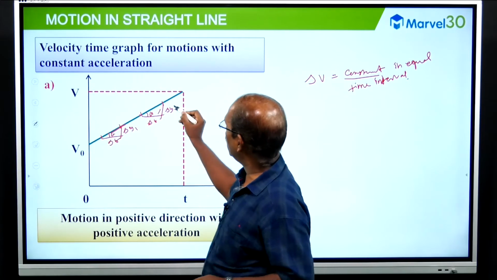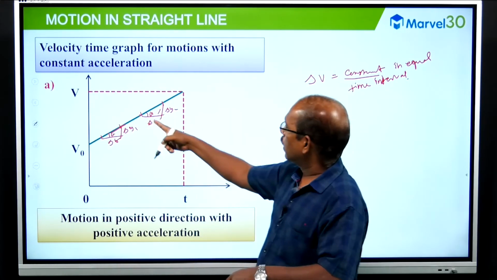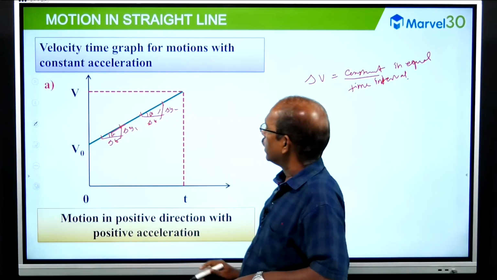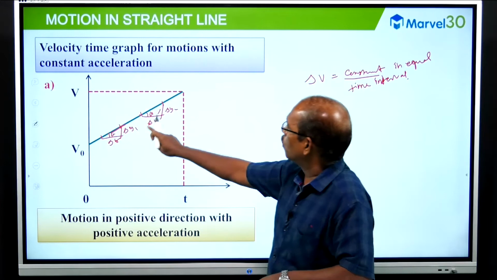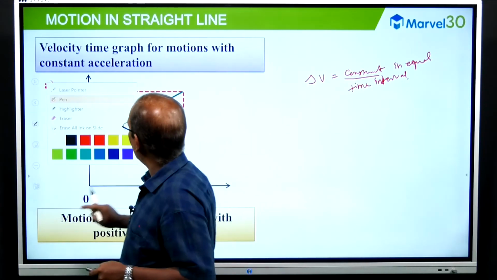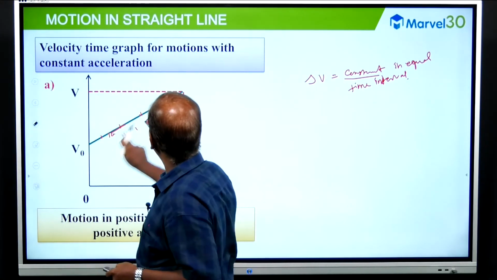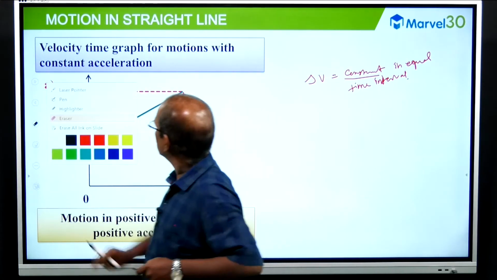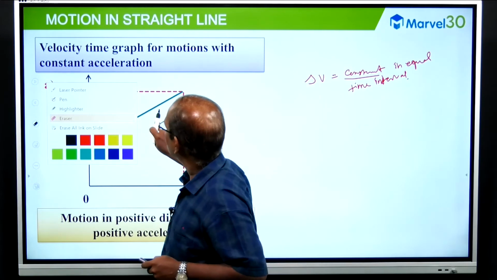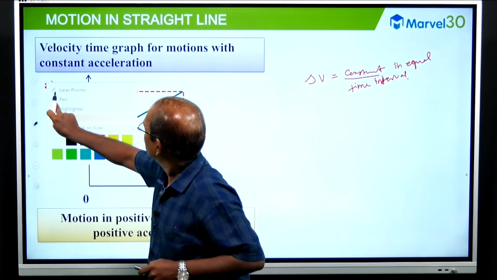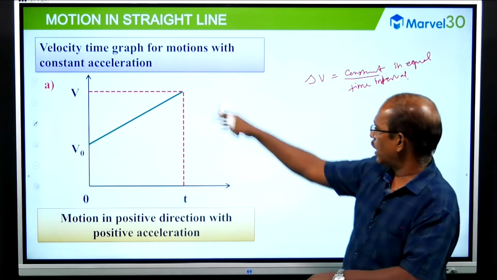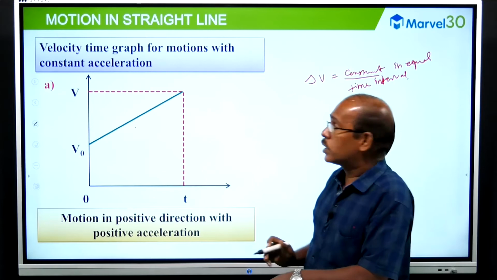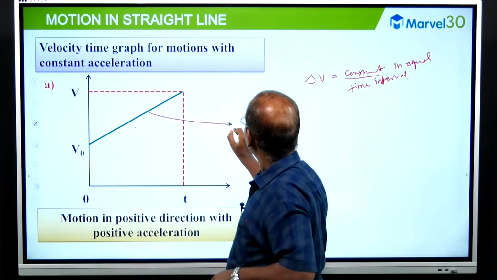The lengths are different, so the ratios differ, but the ratio delta y by delta t, or delta y2 by delta t, is constant everywhere. So the slope is constant. The graph drawn between velocity and time is a straight line, which means constant slope.